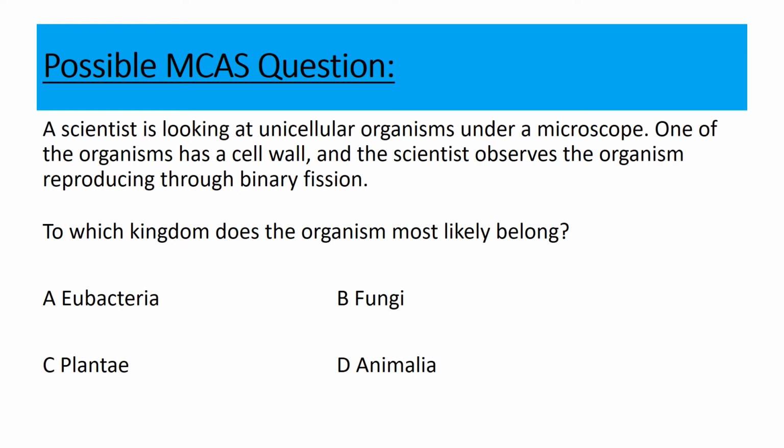A. Eubacteria, B. Fungi, C. Plantae, or D. Animalia? And the answer is A. Eubacteria. Because we know that first of all, it's unicellular, it has a cell wall, and it reproduces through binary fission. Those all give it away as a prokaryote and hence as a eubacterium.